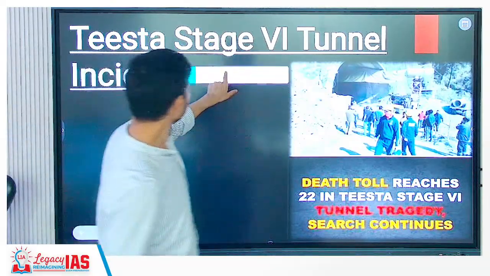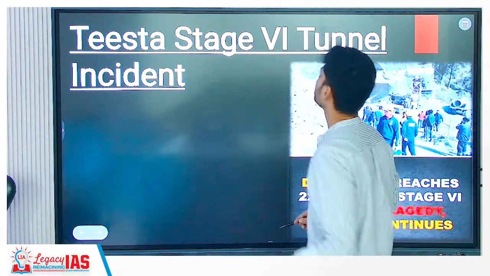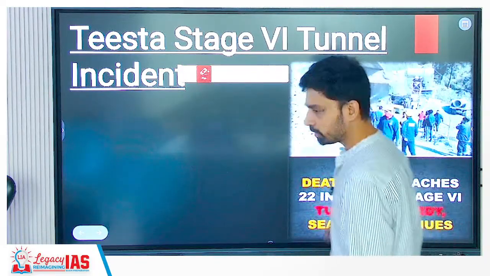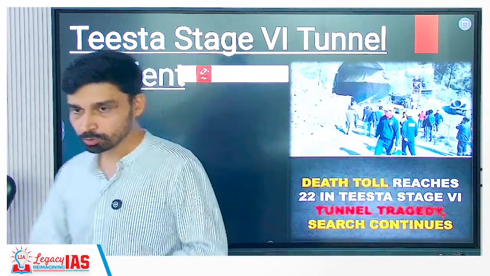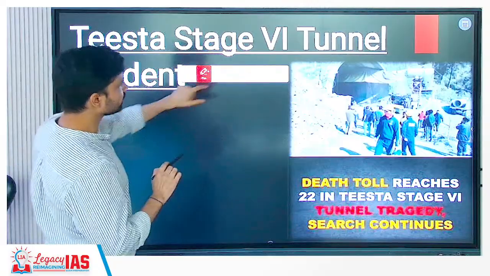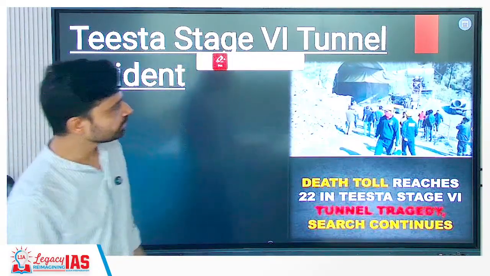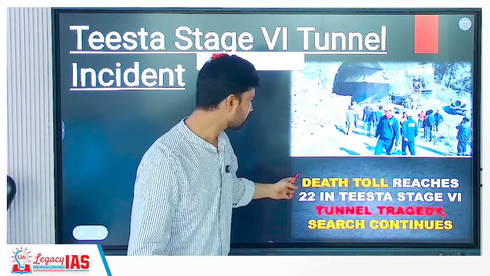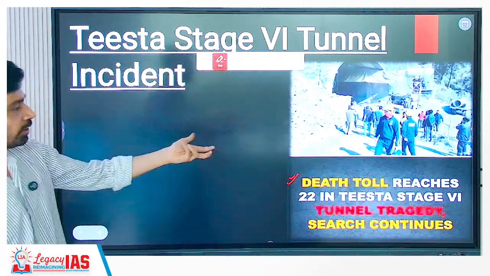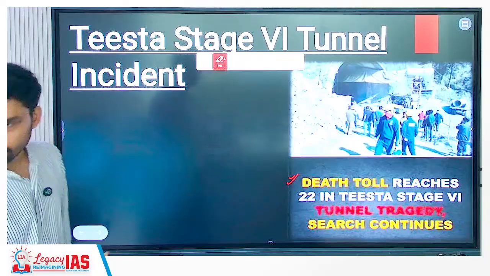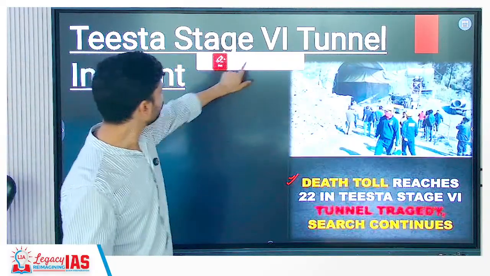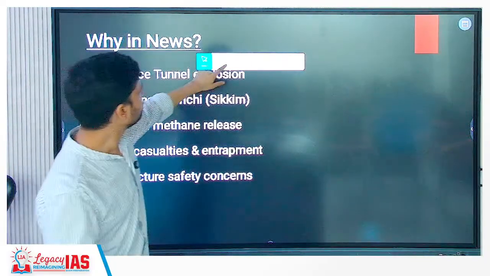Right. So the first topic we have discussed is related to the Tista tunnel that was being constructed. Tista river we have discussed. Where is it located? Which state? Assam. Right. So in Assam, when the Tista tunnel was being dug, there was an explosion. There was an incident that resulted in the loss of almost 22 lives. So we have to understand the basics of the explosion.